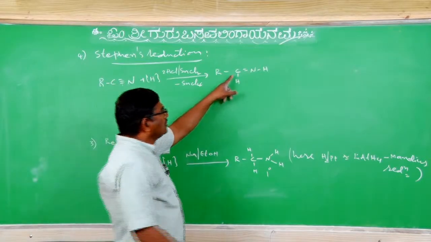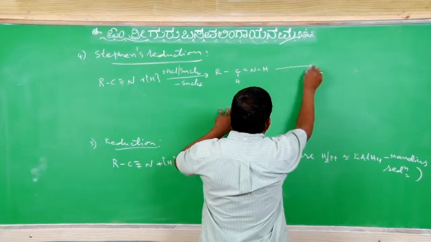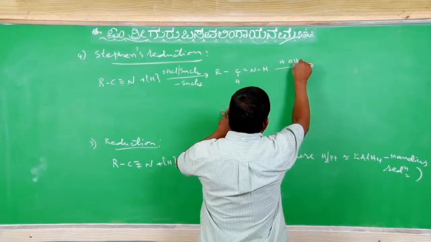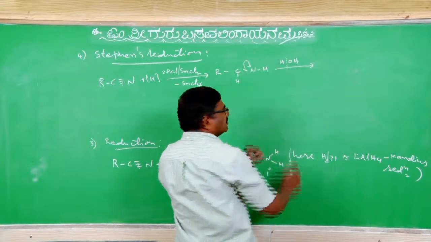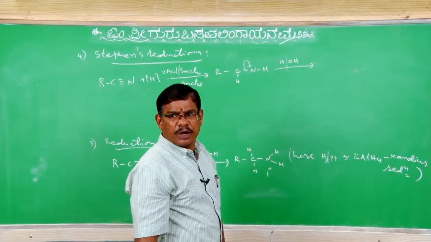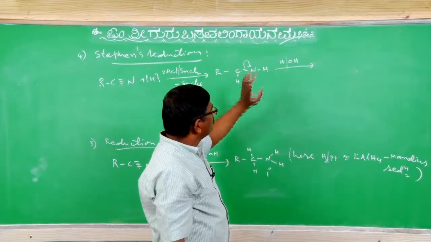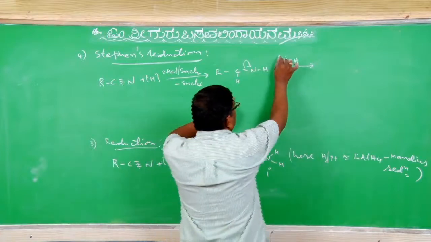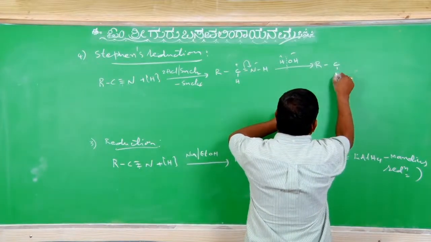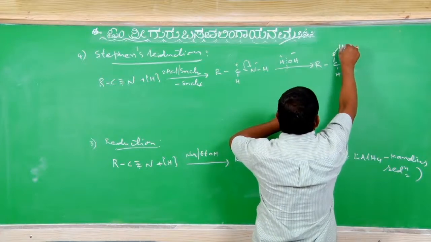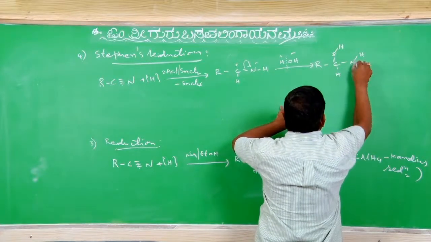This imine upon hydrolysis with water, HOH, again one more pi bond polarizes towards the nitrogen side. Thus plus, minus, minus, plus, giving RCH OH NH2.